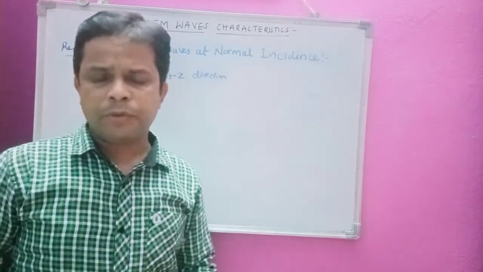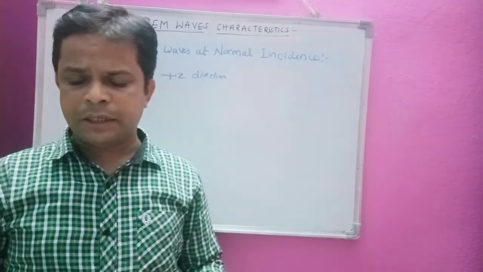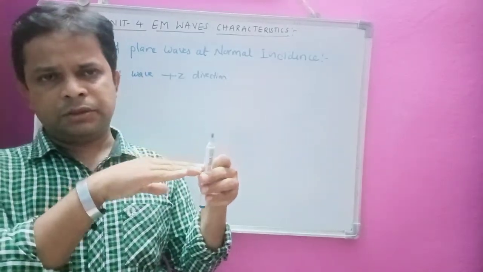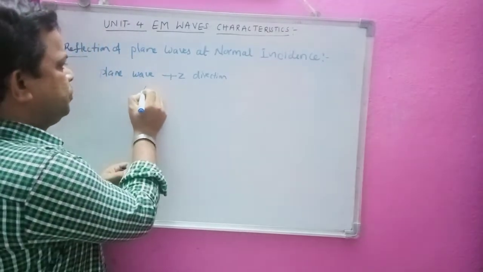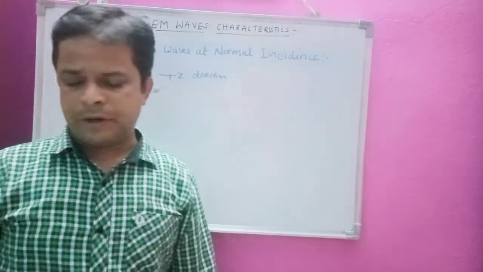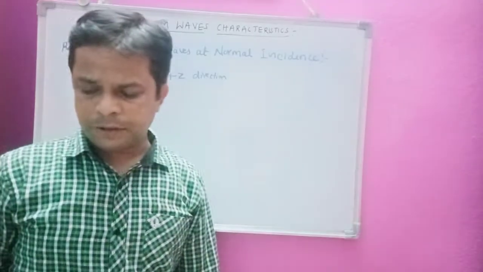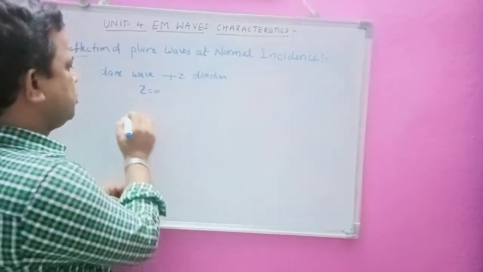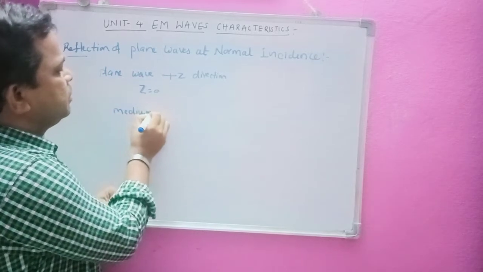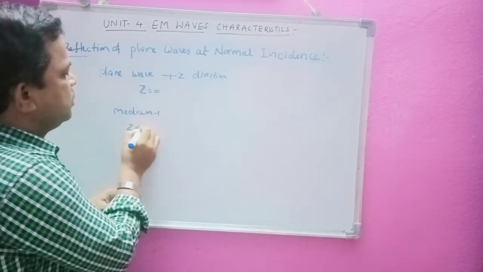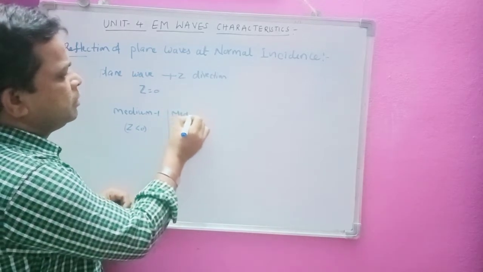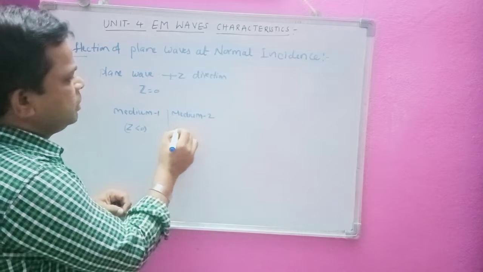Now suppose the plane wave propagating in the positive z direction is incident normally at the boundary interface, that is at z equal to 0. Here we are going to consider two mediums: medium 1 is characterized by z less than 0, and medium 2 by z greater than 0.